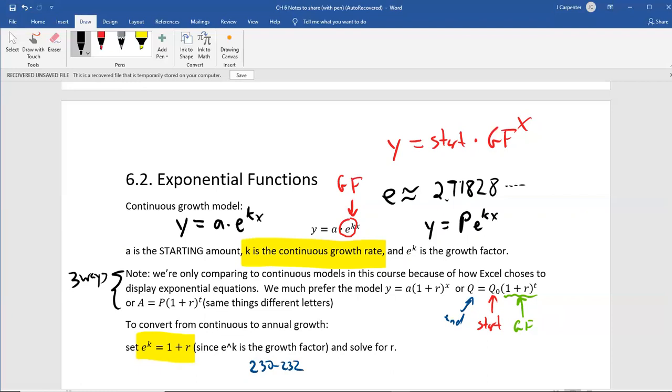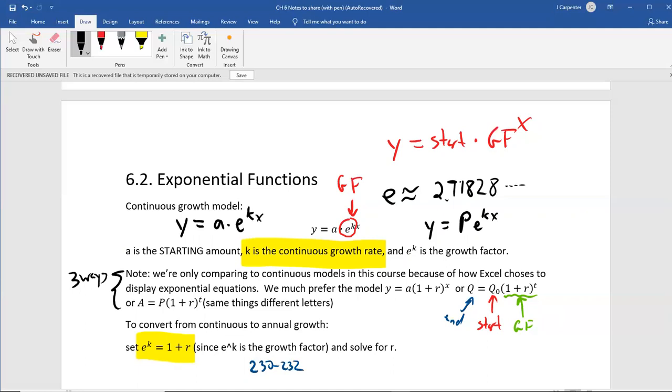This is still a starting factor times a growth factor raised to time, but the growth factor is this e to the k. k is known as the continuous growth rate. r is the annual growth rate. I'm sorry, r is APR. Again, a little r is APR. A little k is continuous growth rate. They're close, but not the same.